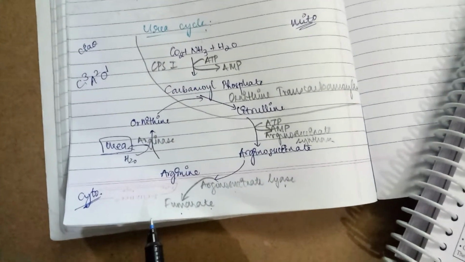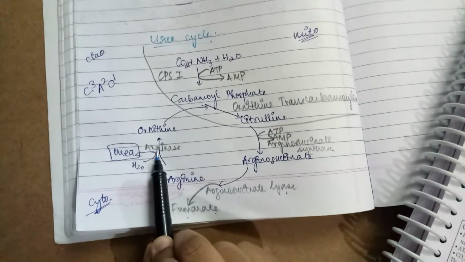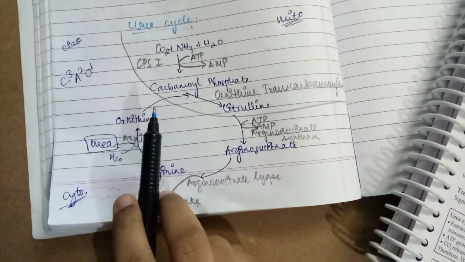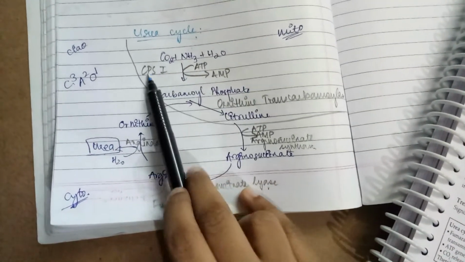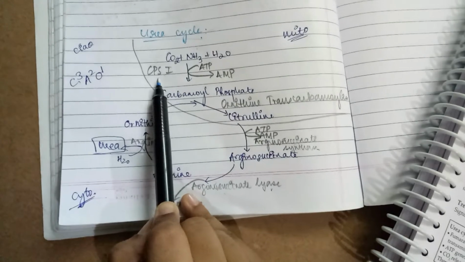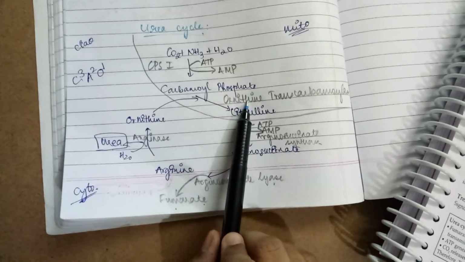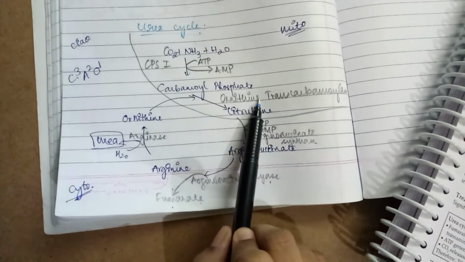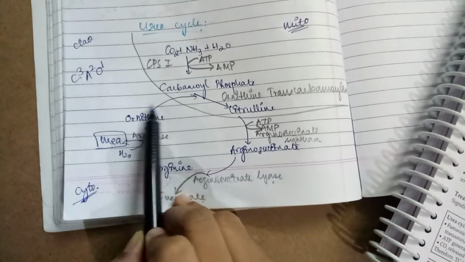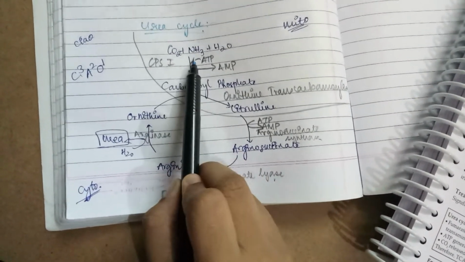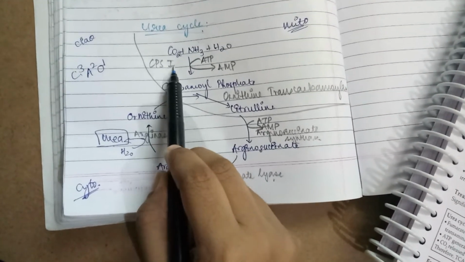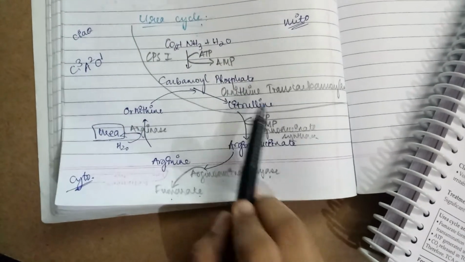Now we will come to the inborn errors. Every enzyme is important. The deficiency, absence or defect of any enzyme will cause a disorder. Absence of CPS1 will cause an increase in ammonia, and the disease is known as hyperammonemia type 1. Absence of ornithine transcarbamylase will again result in the accumulation of NH3 and ornithine. These two will be increased. Since there is NH3, it will be known as hyperammonemia type 2.